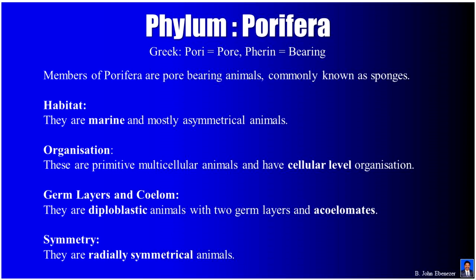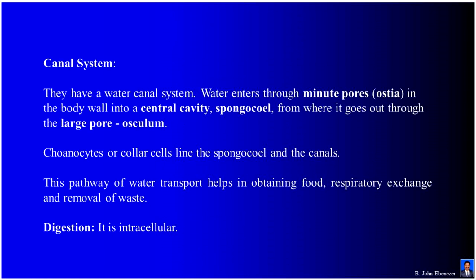They are primitive multicellular animals and have cellular level organization. Germ layers and coelom. They are diploblastic animals with 2 germ layers and acoelomates. Symmetry. They are radially symmetrical animals. Canal system. They have a water canal system.